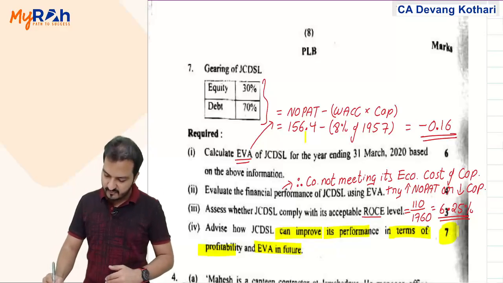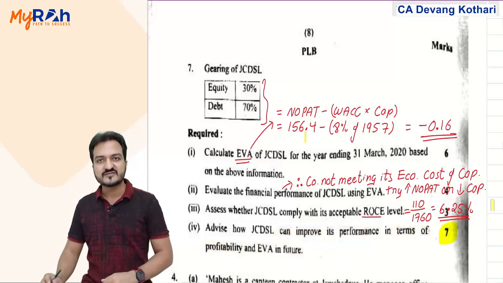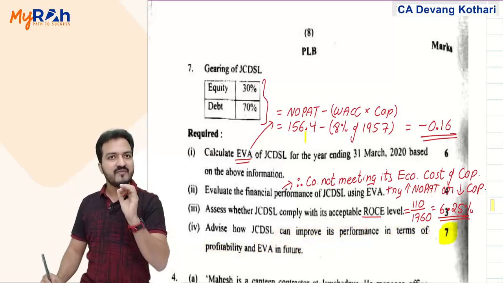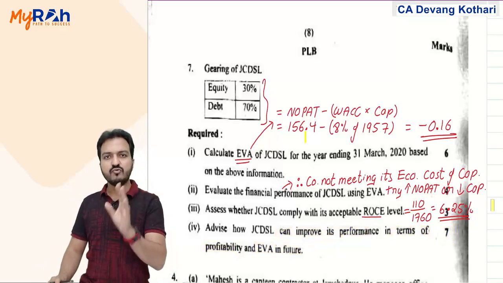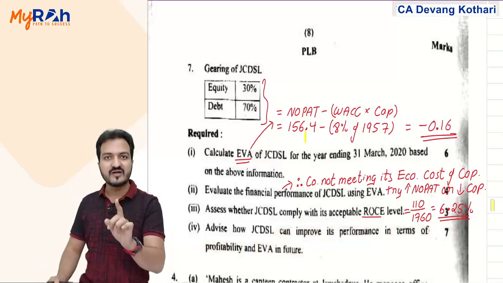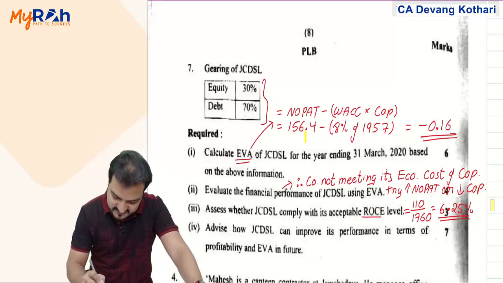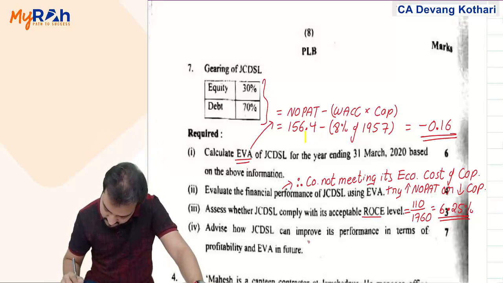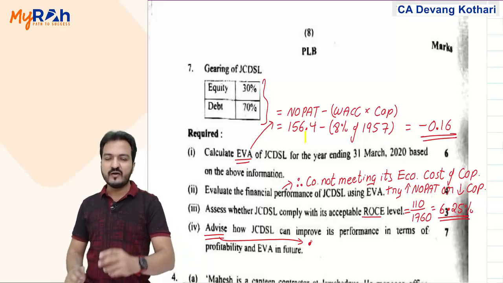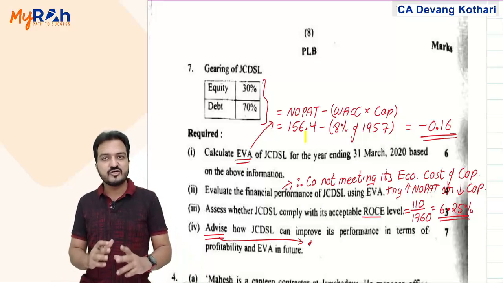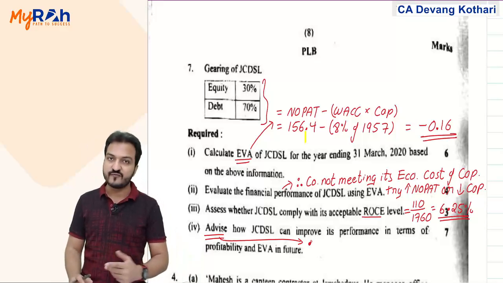Now you advise. Advice carries 7 marks. What will you advise? Well, simple. You can give many pieces of advice, and most of them are the same as the ones I gave you in our classroom discussion. I'll just repeat some of them. Advice number 1: you tell the company that they should improve performance and improve profitability.